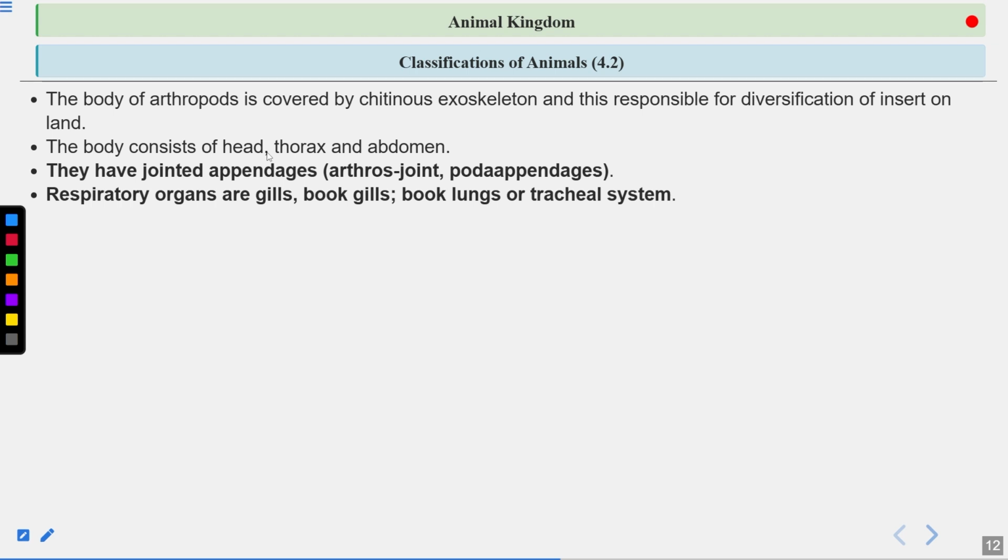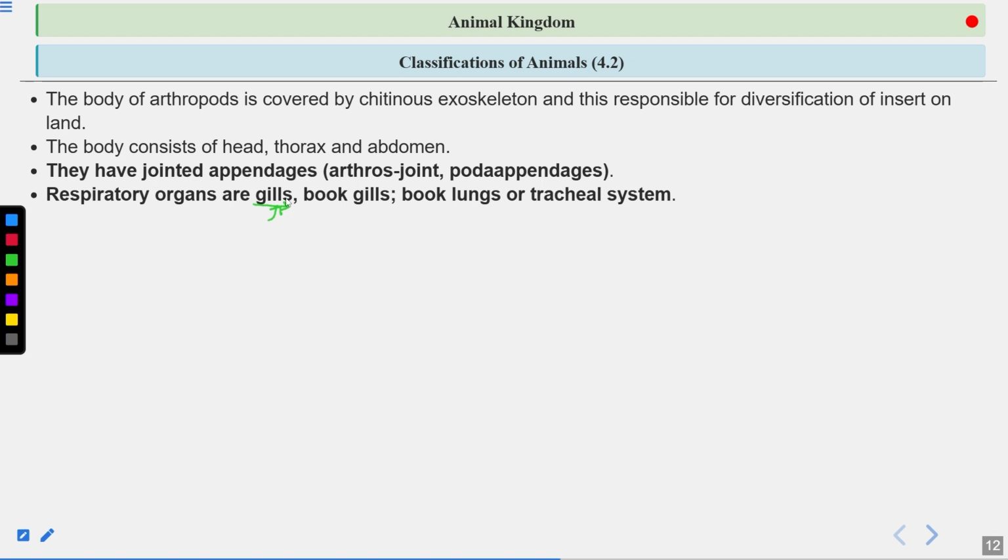Now respiratory organs are gills, book lungs, or the tracheal system. This is also very important here. Remember this. They have unique respiratory organs. They respire either by gills, so these are aquatic arthropods. These aquatic arthropods respire by gills, such as crustaceans, which are aquatic arthropods.